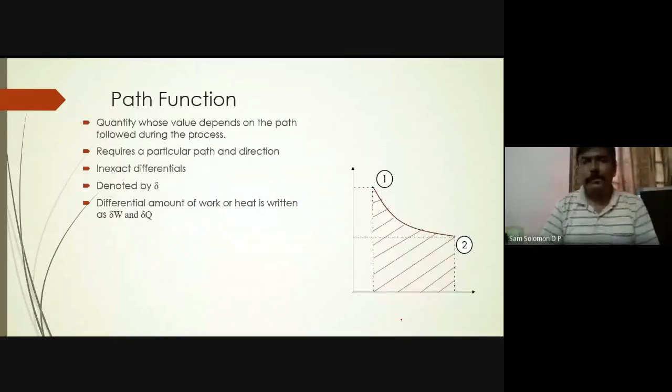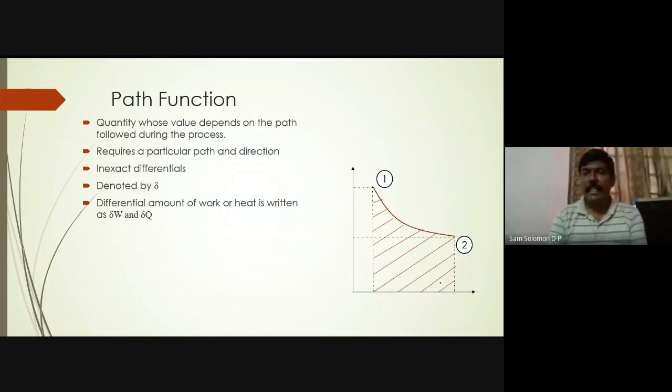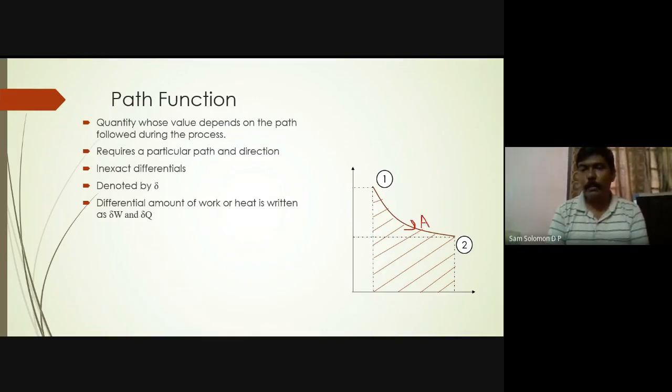Path function. Okay, so path function is nothing but, see, I have moved from state point 1 to 2 using this particular direction. I have taken a path A, and I have traveled from 1 to 2. Let me call this a pressure volume diagram.